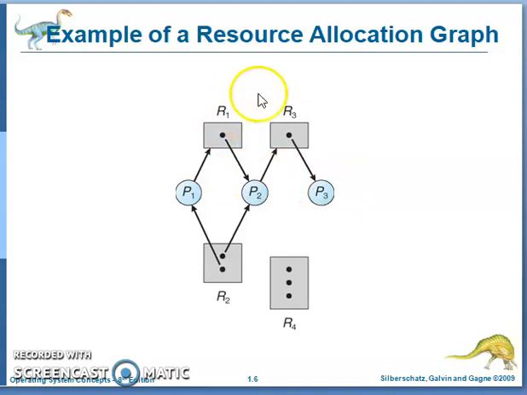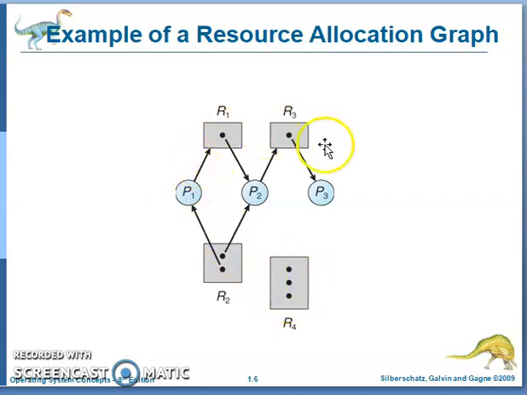This is one example of a resource allocation graph. P1 is requesting R1, which is held by P2. P2 is again requesting R3, held by P3. Similarly, R2 has 2 instances: one instance is held by P1 and another instance is held by P2. R4 is one more resource type. There are 3 instances, but no process holds this particular resource type.